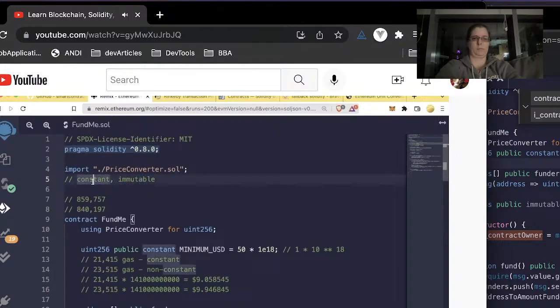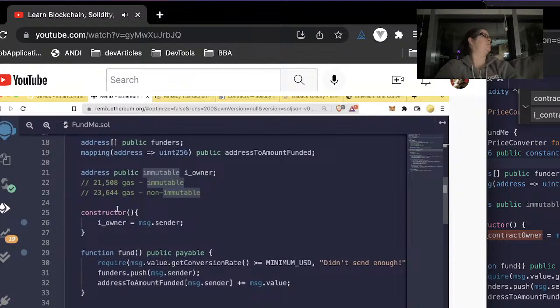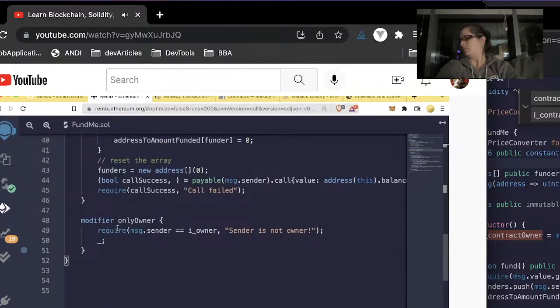Awesome. So we have these two gas optimizations. How else can we make this contract a little bit more gas efficient? Well, one of the ways we can make this more gas efficient is by updating our requires. Right now, with our require statement, we actually have to store this "sender is not an owner" as a string array. Every single one of these characters in this error log needs to get stored individually. This string may not seem very big, but it's a lot bigger than the alternative with what we can do.